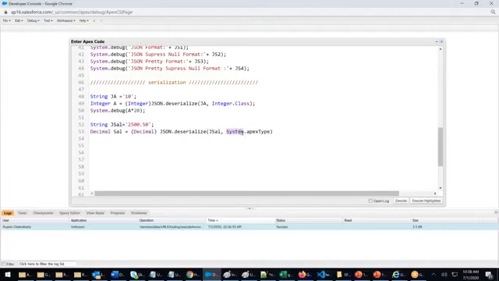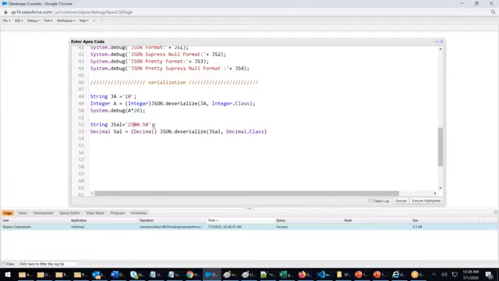I want to convert to decimal, so Decimal.class. Always use the word class: Decimal.class, List.class, Account.class. Dot class is common.